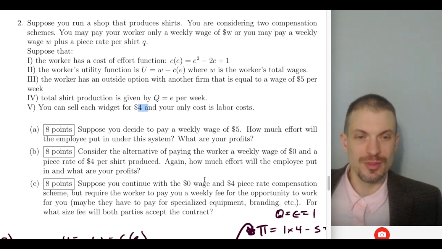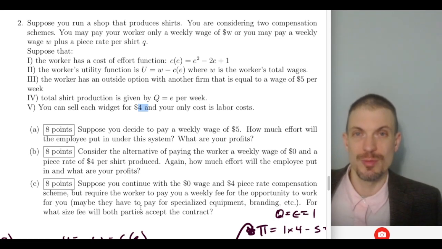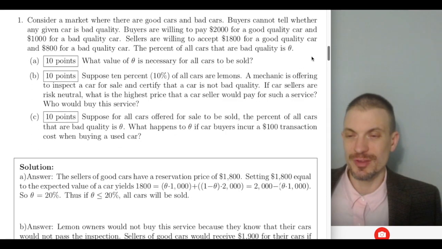Suppose you continue paying the 0 wage and then $4 piece rate, but require the worker to pay you a weekly fee for the opportunity to work, maybe specialized equipment that they're borrowing or whatever. What size fee such that both parties will accept the contract? All right, so now I'll go over each of these carefully. You'll see my solution there.